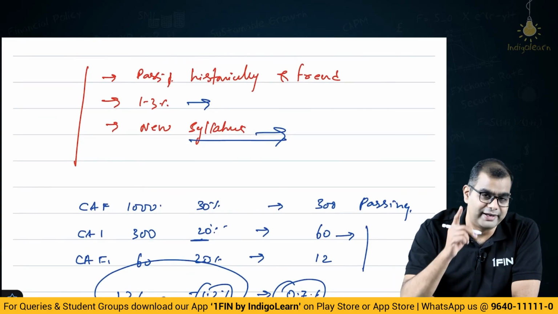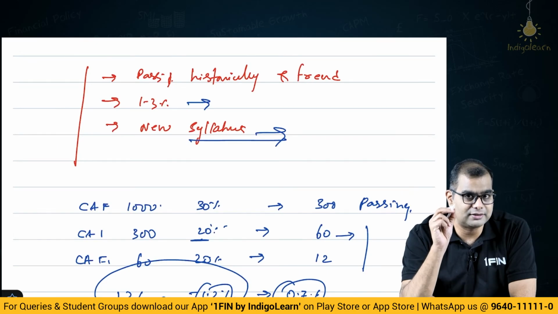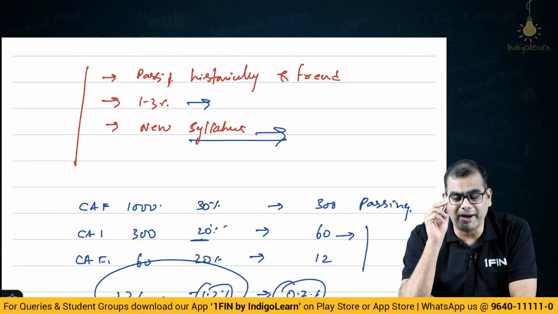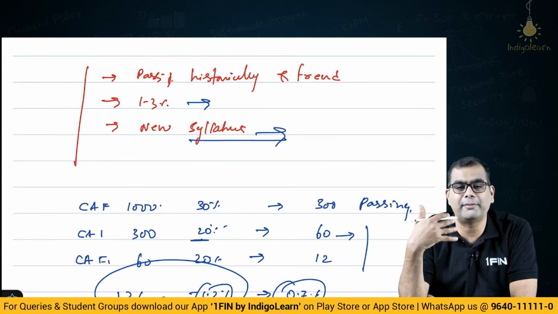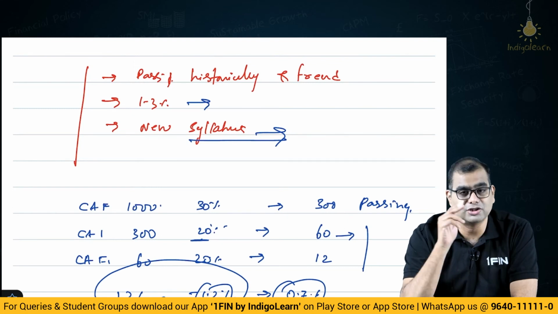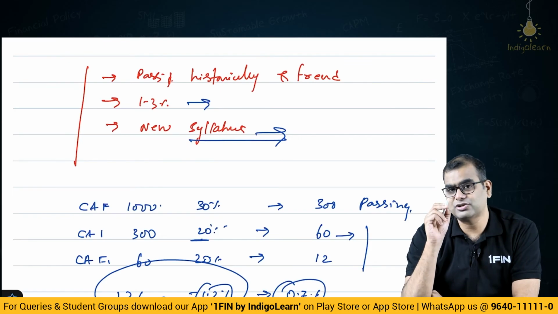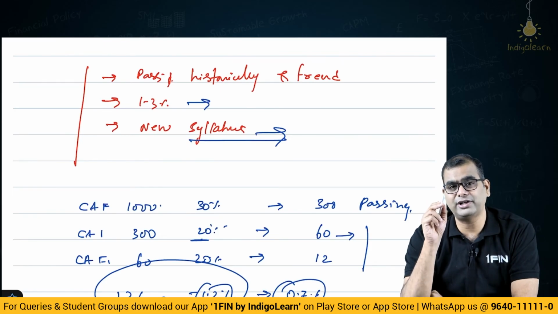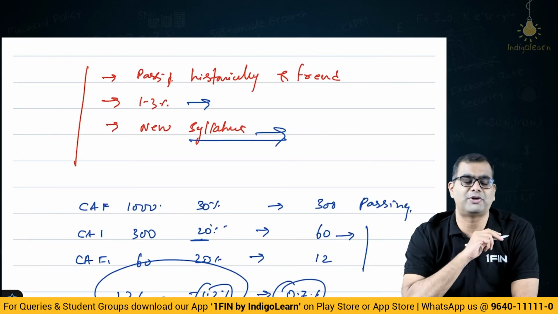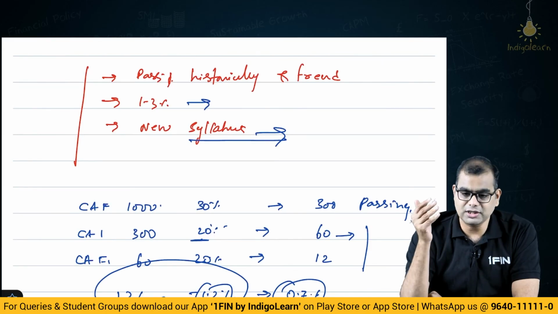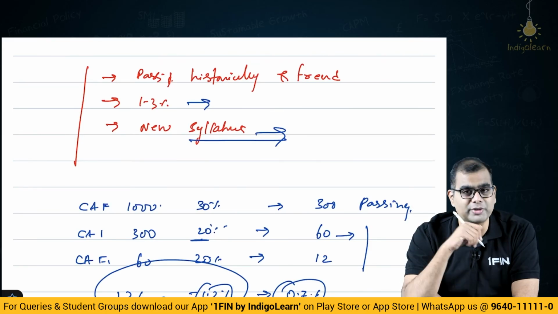I have told you about the new syllabus also, and why I think what is going to happen. I gave you the logic that the industry, the market, the people who are going to be employers want a better quality product. So, they are going to make entry slightly tough, and please note, this is the reason why they have tried to reduce the burden of articleship also to 2 years. Why? Because they see that there is a lot of automation in the market.